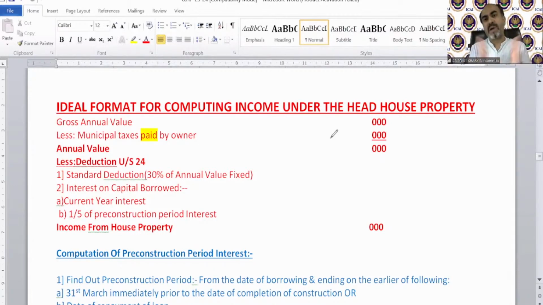If any building or part of the building is used for the purpose of the house property head, it cannot go to the business head, and vice versa also. I hope it's clear. Okay, so next is whether advance municipal tax paid is directly deducted from GAV. Yes, advance municipal tax paid will also be deducted if it is paid in the previous year. Okay. Next is